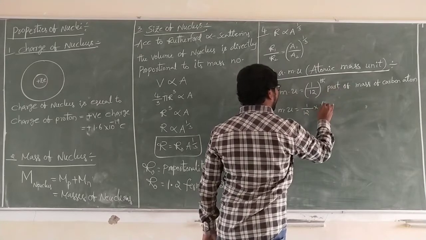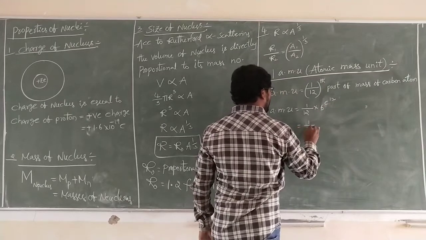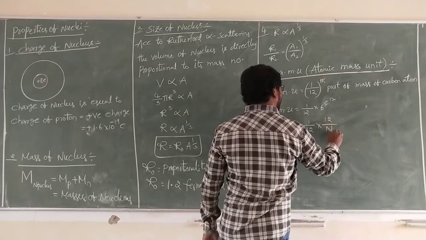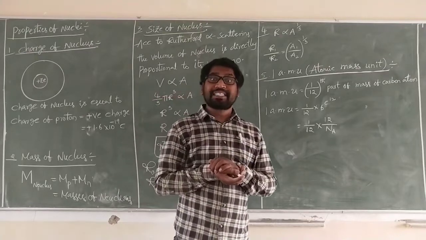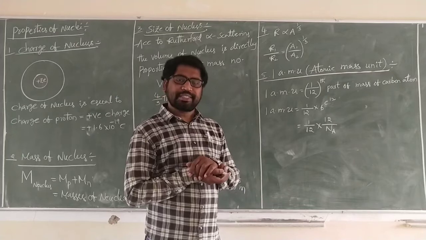1/12 of the mass: 12 by Avogadro's number. How to calculate mass? Mass number by Avogadro number.